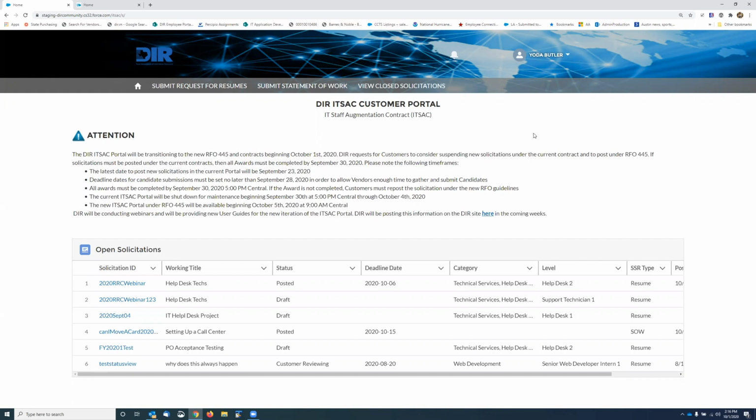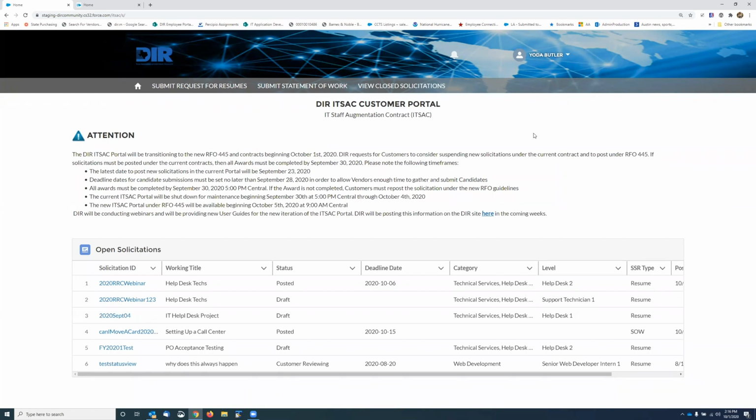Does DIR have a statement of work template for ITSAC contractors? Not at this time. We were thinking about creating a template, but we wanted it to be a little bit more open, and we didn't want to make it as confined. On our DIR website, we do have a reference page for drafting a statement of work. If you go to that link that I had sent out, you can see a link there to our statement of work page.